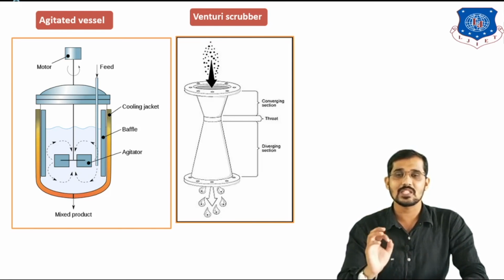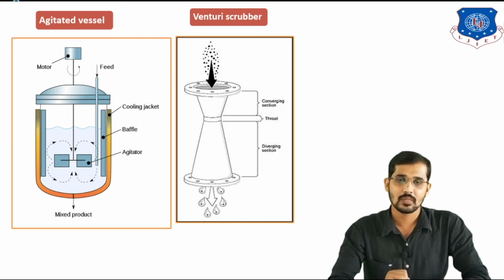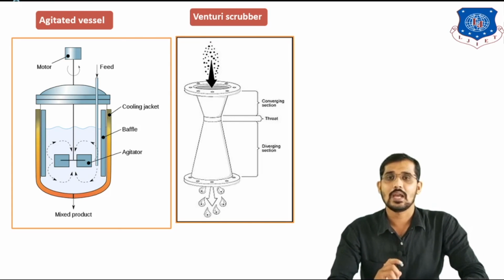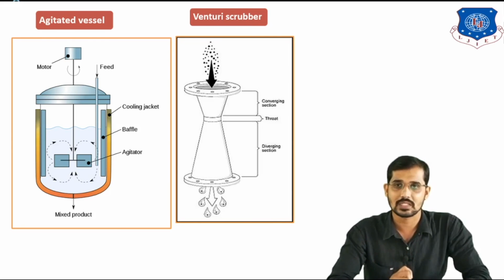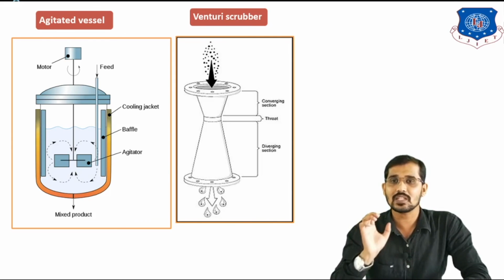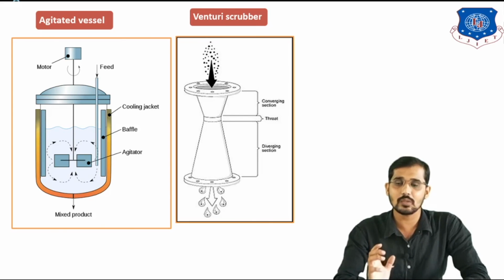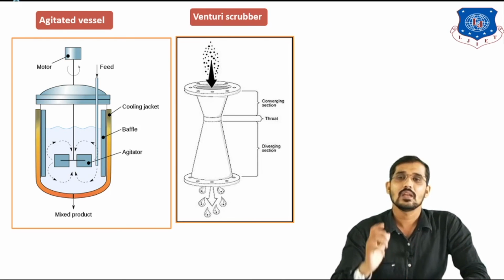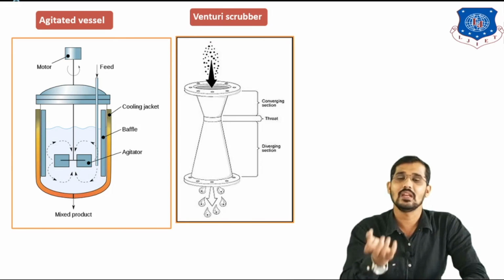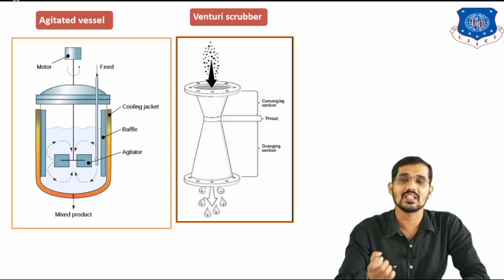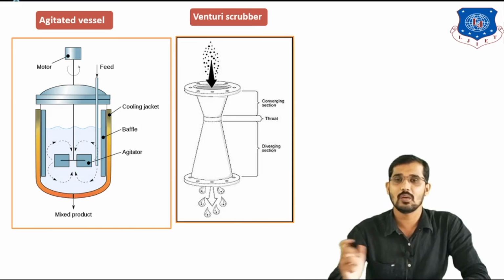Those are the gas dispersed and liquid dispersed equipment. What we have seen in this lecture is gas dispersed and liquid dispersed equipments. I am repeating: gas dispersed means gas is dispersing through the liquid media, and liquid dispersed means liquid is dispersing through the gaseous media. It means in gas dispersed, the continuous flowing media is liquid, and in liquid dispersed, the continuous flowing media is gas. So this is all about this lecture.